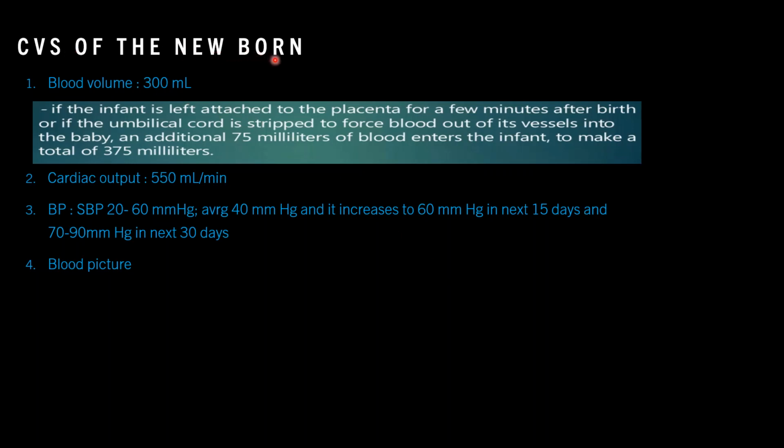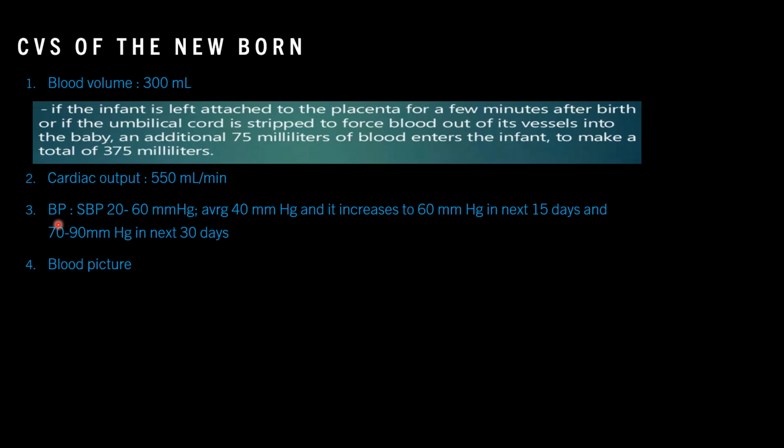Cardiovascular system of the newborn or neonate. The blood volume in the neonate is 300 ml. If an infant is left attached to the placenta for a few minutes after birth, or if the umbilical cord is stripped to force the blood out of its vessel into the baby, an additional 75 milliliter of blood enters the infant to make a total of 375 milliliter. The cardiac output of the neonate is 550 ml per minute.